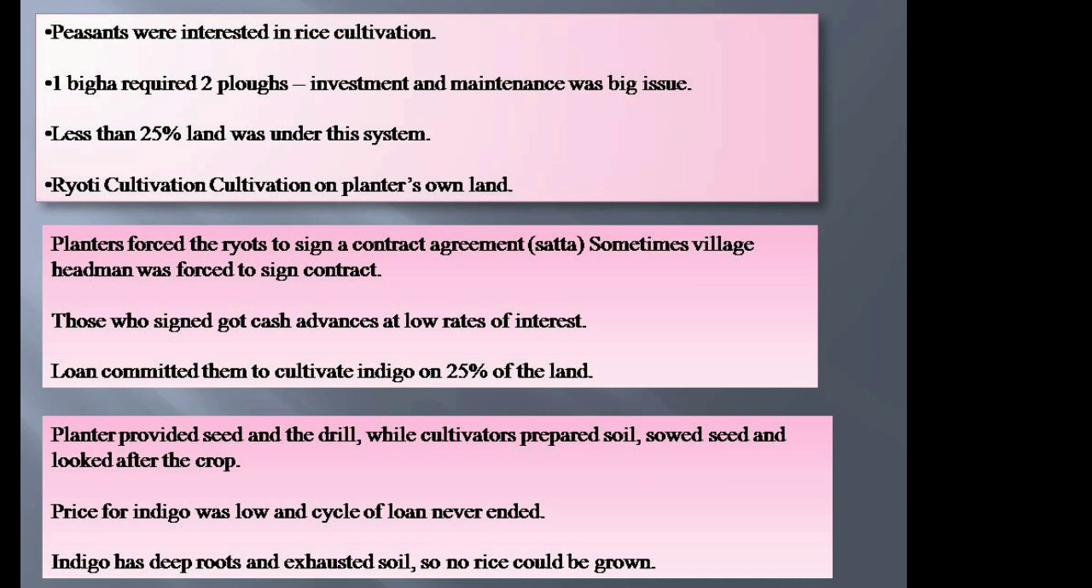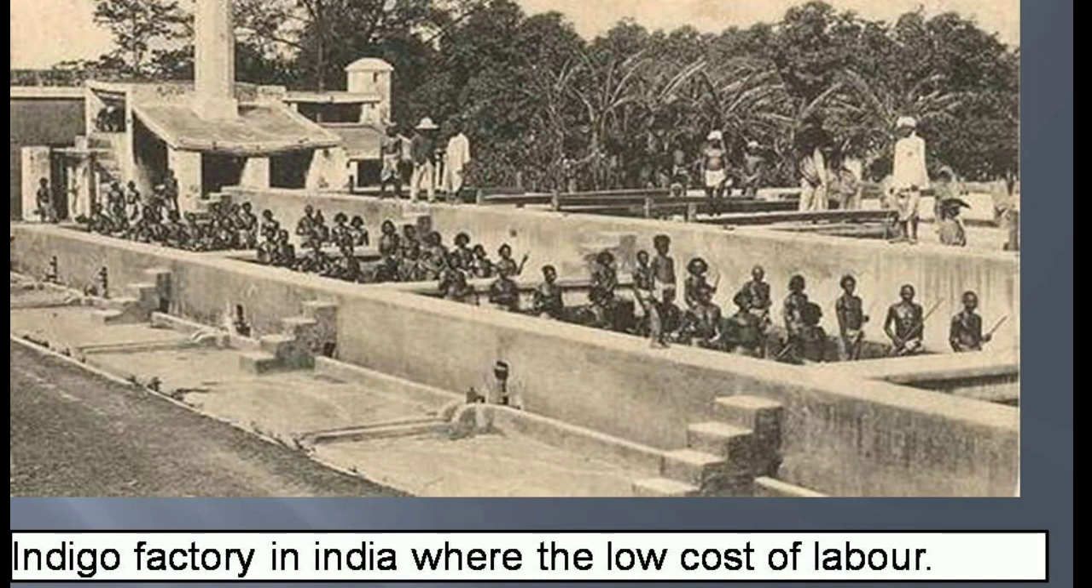So, those who signed the contract got cash advances from the planters at a low rate of interest to produce the indigo. But the loan committed the Ryot to cultivate indigo on at least 25% of the area under his holding. The planter provided the seed and the drill, while the cultivators prepared the soil, sowed the seed, and looked after the crop. Let's see how indigo was produced.